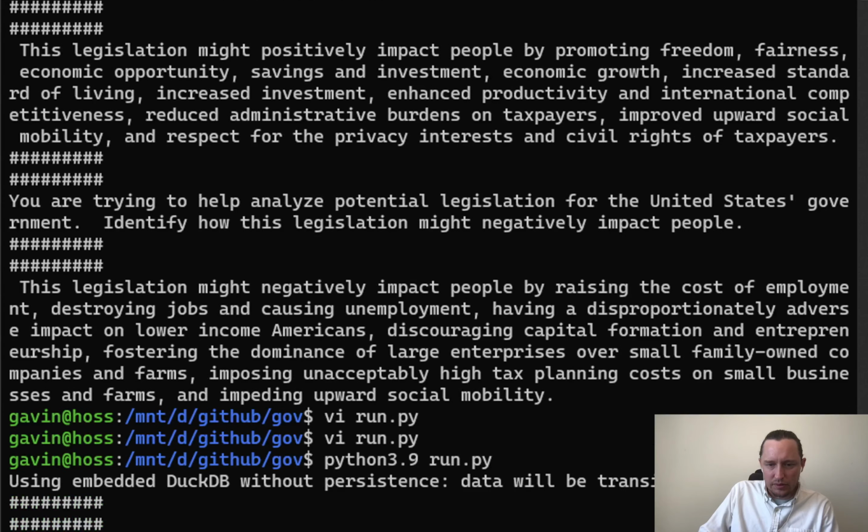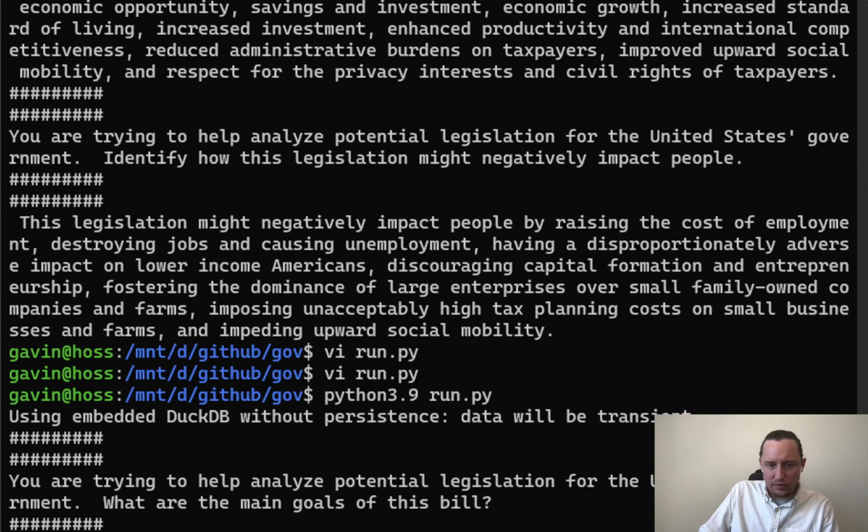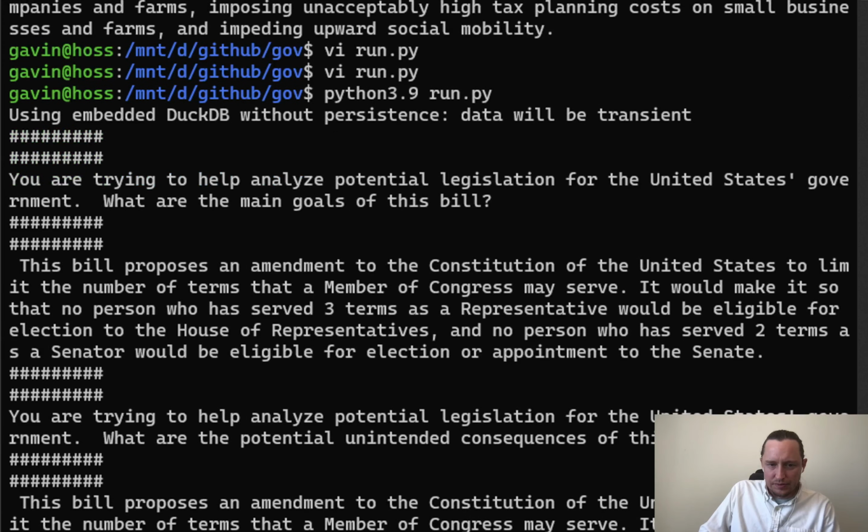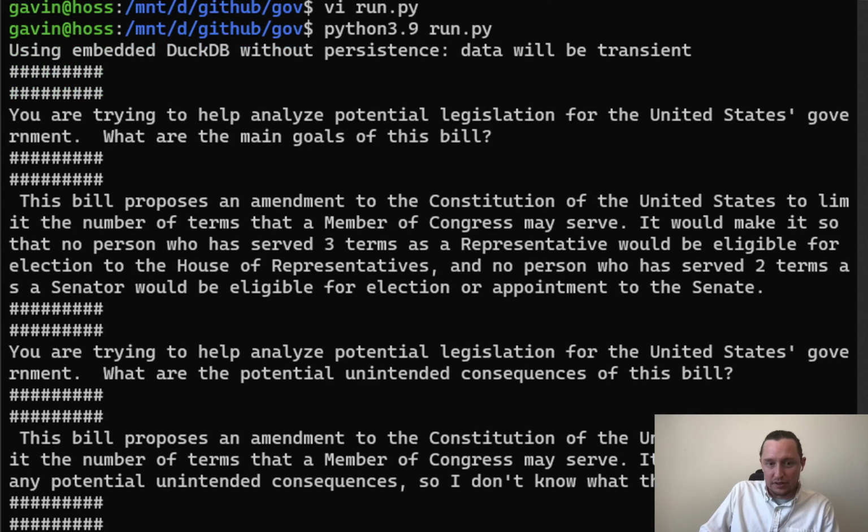The next bill proposes an amendment to the Constitution of the United States to limit the number of terms that a member of Congress may serve. And I thought it had interesting responses on this one. It said it does not address any unintended consequences.